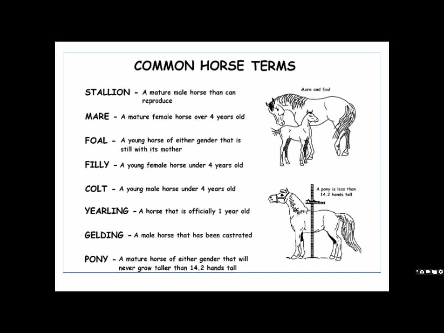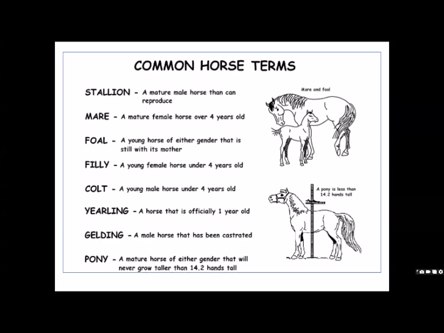Either sex, as long as it remains with the mother or weaning is not done, we call it a foal, mostly less than 6 months. Filly means a young female horse under 4 years. After 4 years they automatically become a mare or stallion. Colt means a young male horse under 4 years.